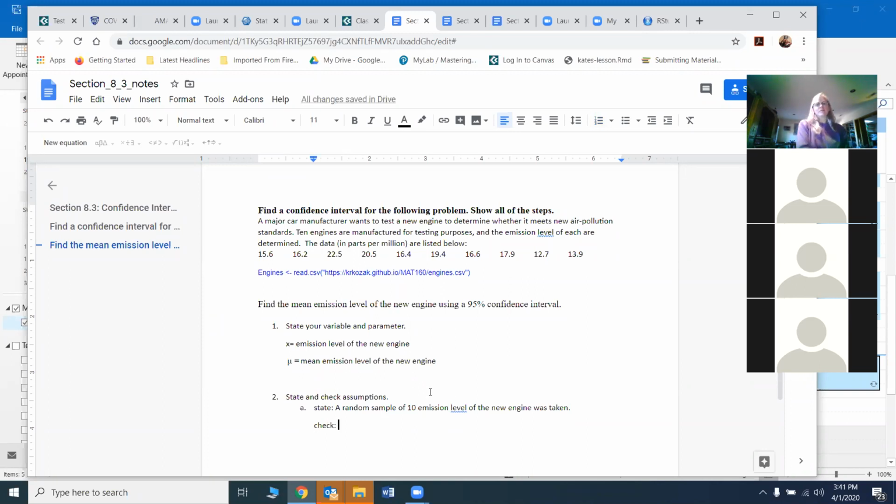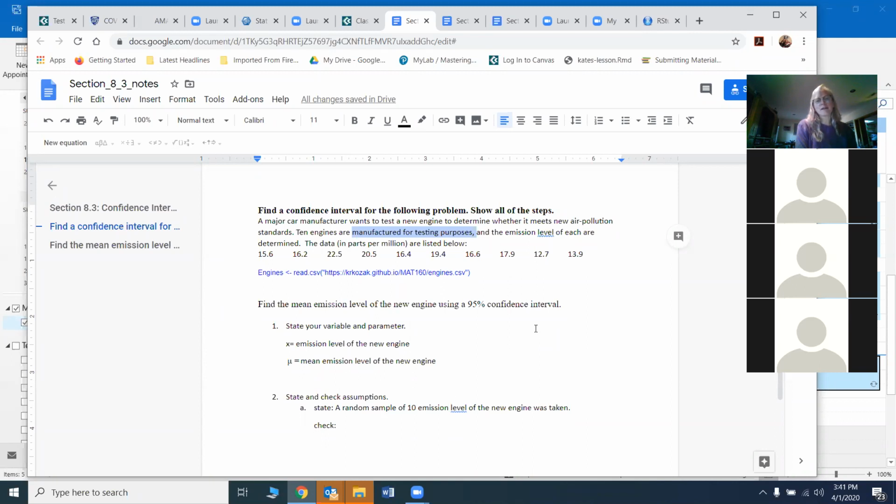So was this a random sample? It doesn't say, but it says something very important. It says the 10 engines were manufactured for testing purposes. So they didn't make thousands and then randomly pick 10. They actually just made 10 for this purpose. So it's not a random sample in any sense of the word. That's certainly not random.